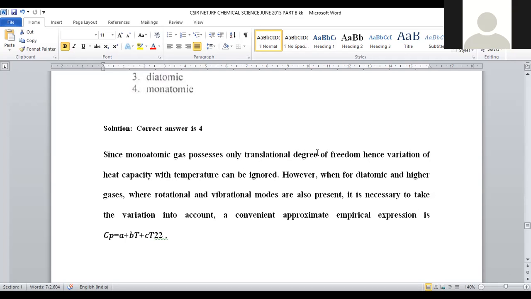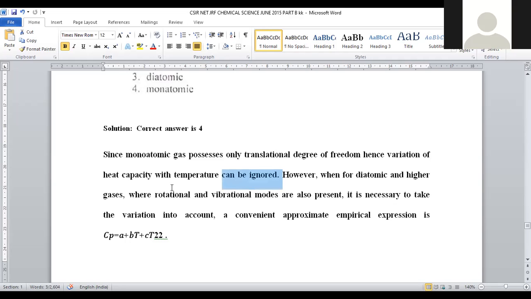So translational degrees of freedom are infinitesimal in nature. They don't require any external energy. These are low energy transitions, very closely spaced, so that external energy is not required. Those are said to be temperature independent. The temperature effect can be ignored.